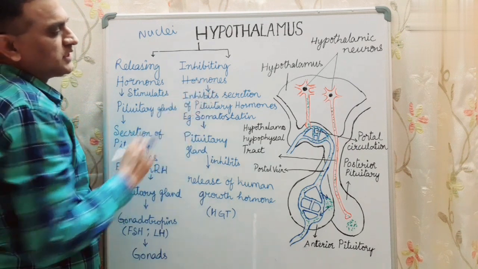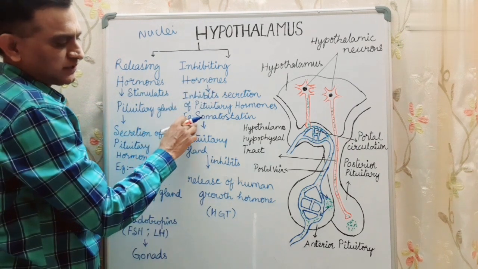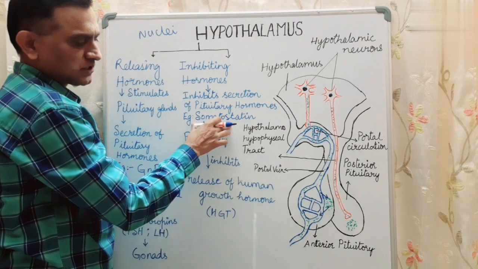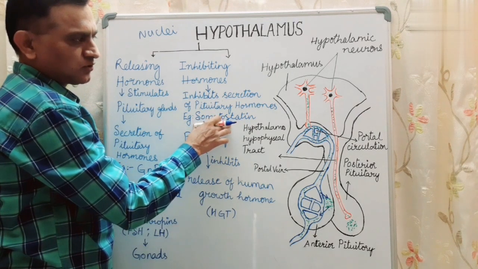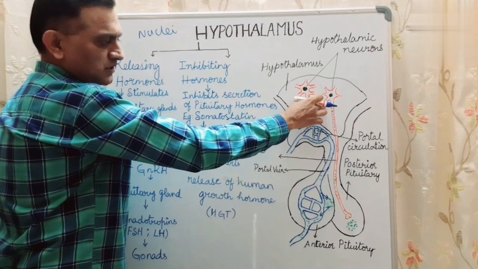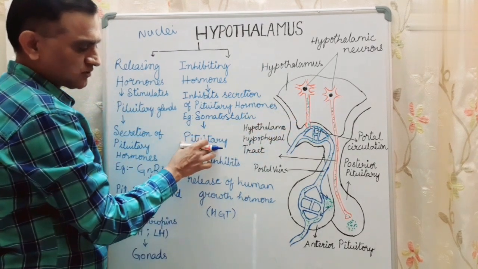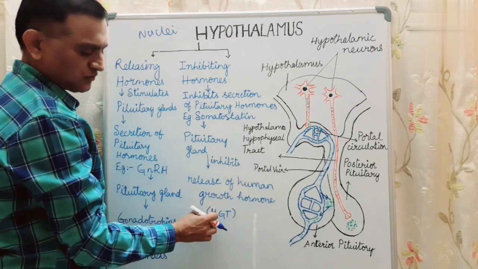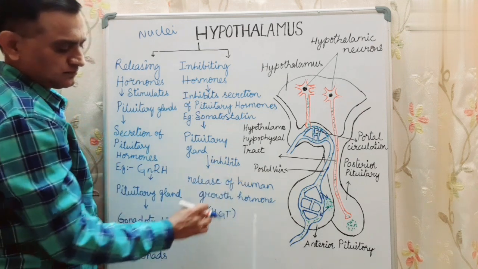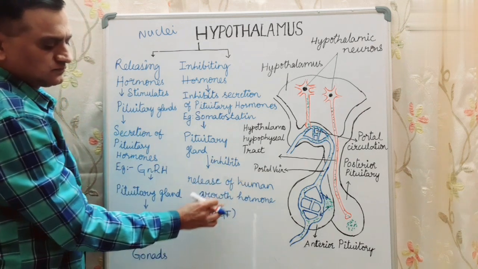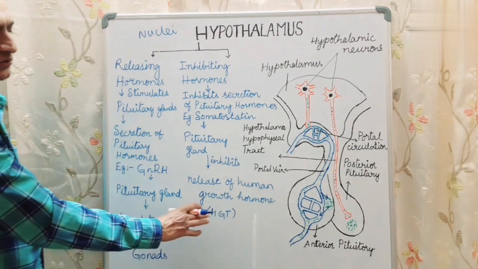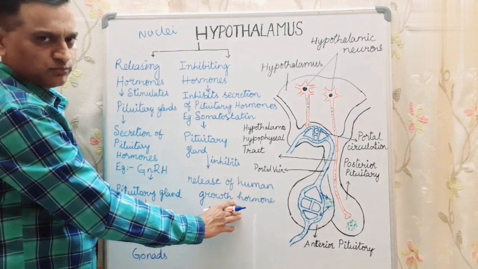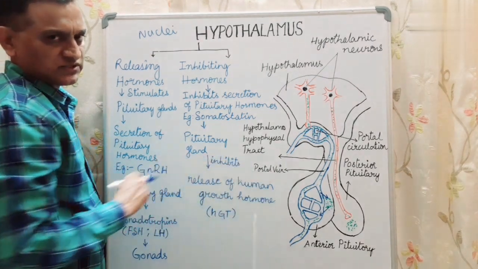Now the important inhibitory hormone that I gave here is somatostatin. Somatostatin is an inhibitory hormone produced by the hypothalamus and acts on the pituitary gland and inhibits the release of human growth hormone. Human growth hormone plays a very important role in growth of the bone, cartilage and so on.